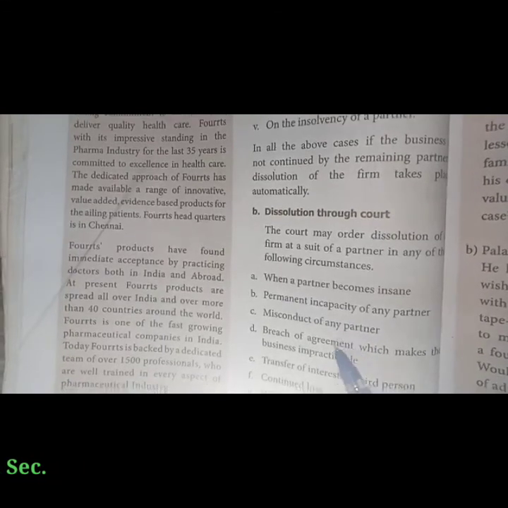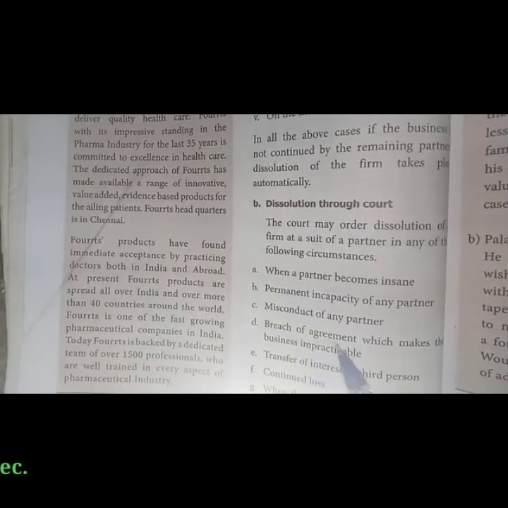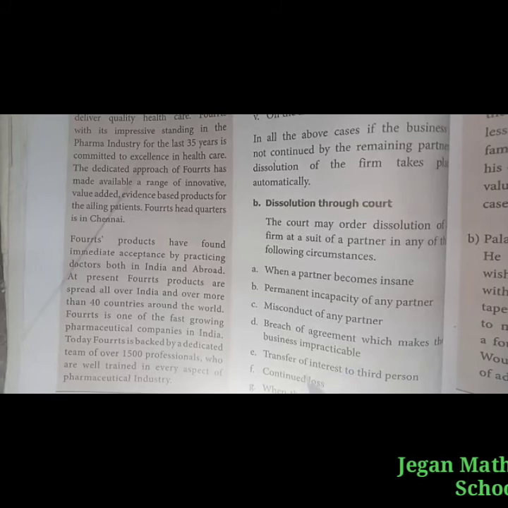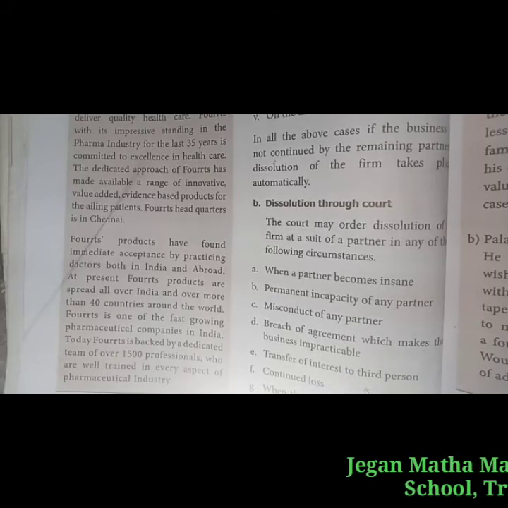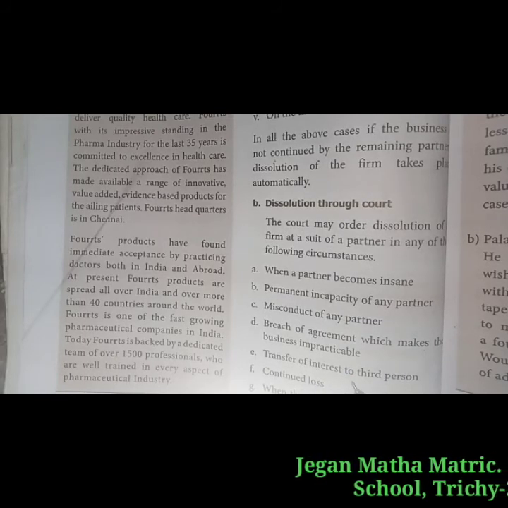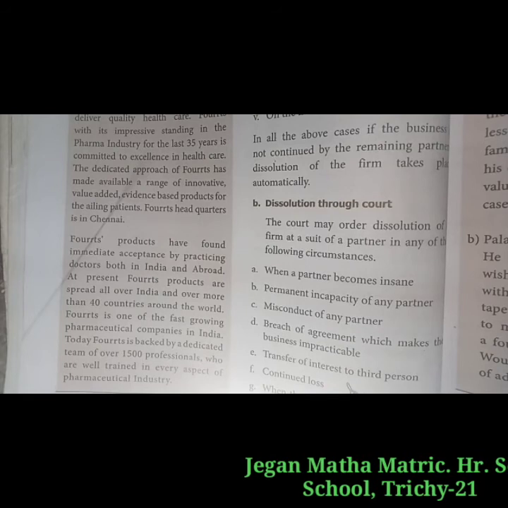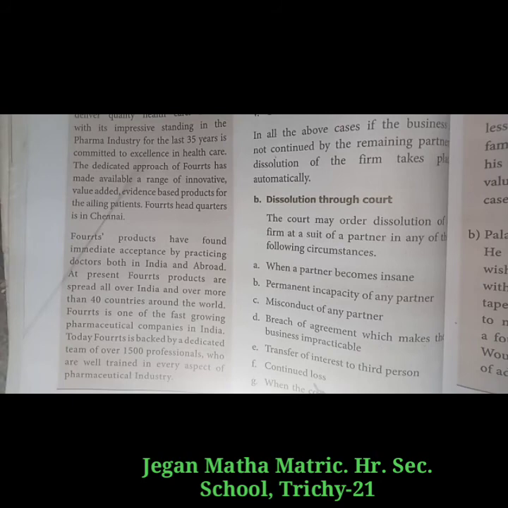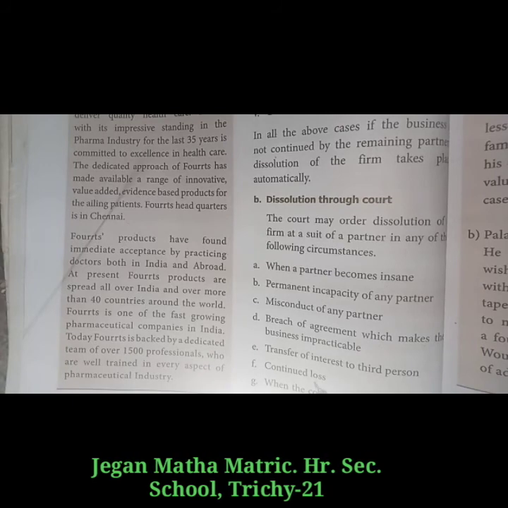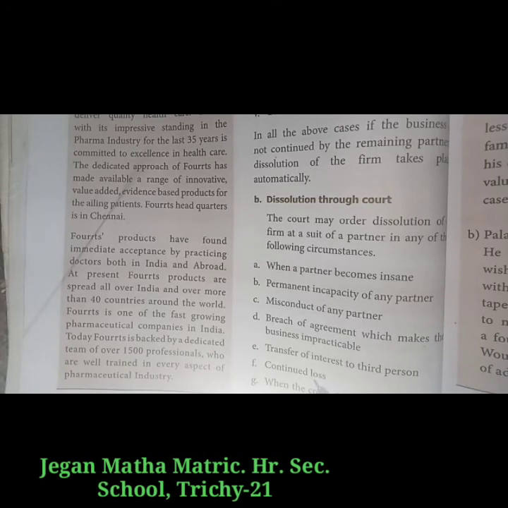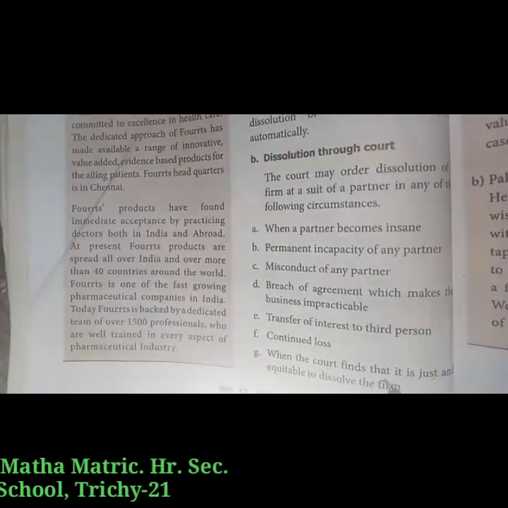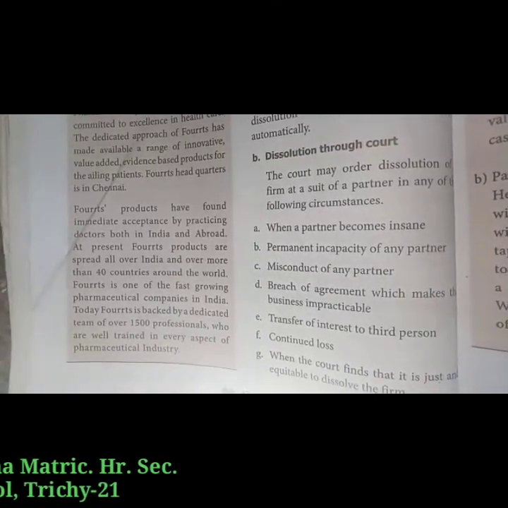The next point, breach of agreement which makes the business impracticable. Then transfer of interest to a third person, that is, a partner transfers his interest to a third person without the consent of the other partners. Then continued loss. If the partnership firm suffers continued loss, the firm can be dissolved. Then the last point, when the court finds that it is just and equitable to dissolve the firm.